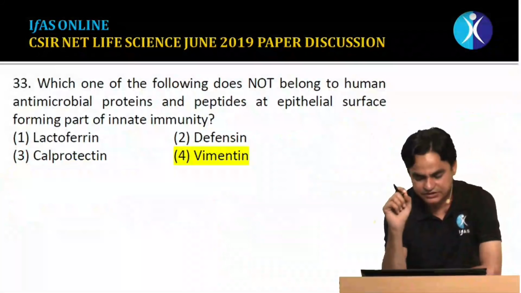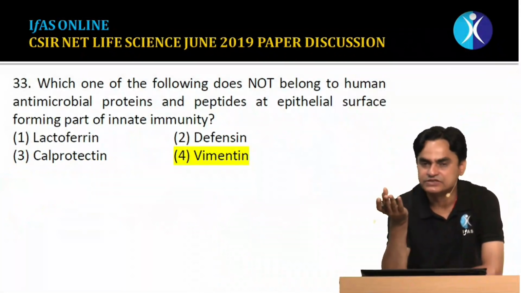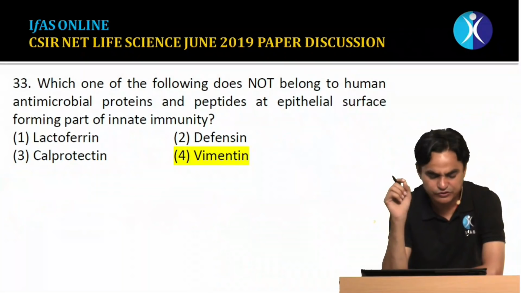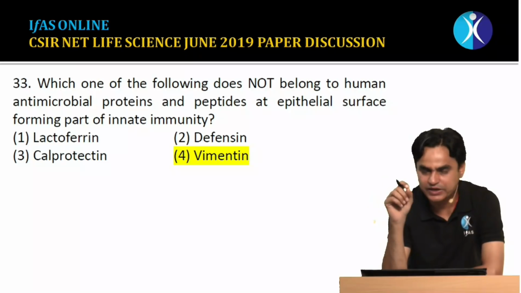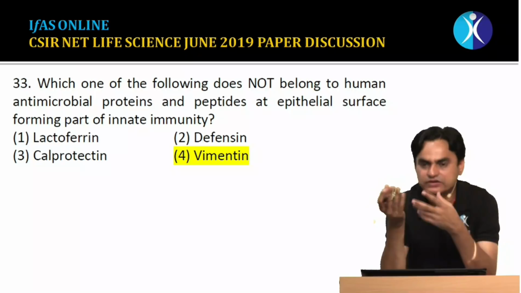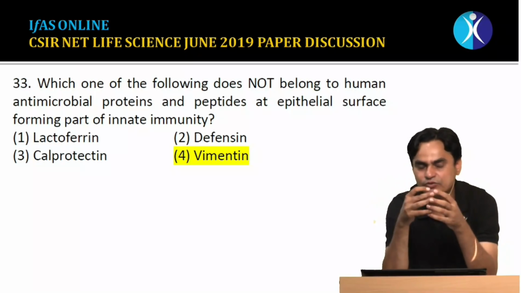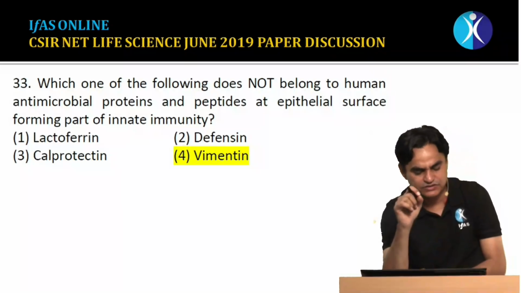Question number 33. Basically this is a question from immunology, or you can say unit 4, immunology or microbiology. This question says: which one of the following does not belong to the human antimicrobial proteins and peptides at epithelial surfaces forming an innate immunity? Epithelial surfaces, that could be our skin or other epithelia lining our body, release various kinds of proteins or peptides as antimicrobial agents, and we have to find out which is not an antimicrobial agent. Option 1 is lactoferrin.